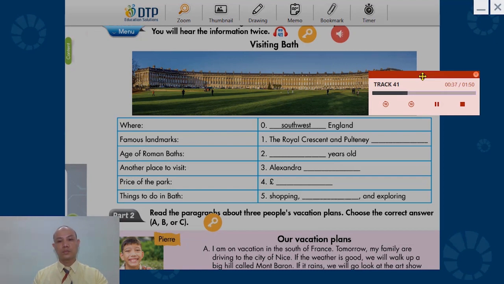You should visit the Roman baths. They are 2,000 years old. You should also visit Alexandra Park. It is free to enter and has great views of the city. Food in Bath is expensive. Eating a sandwich in a park is cheaper than going to a restaurant. If you want to shop, eat, or just explore, Bath is a great place for all the family.